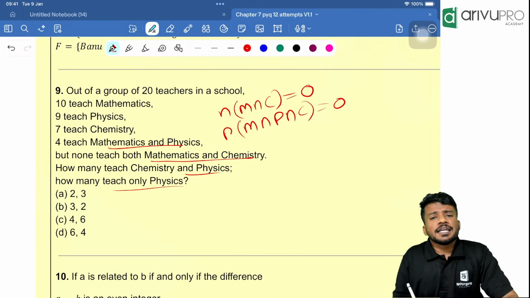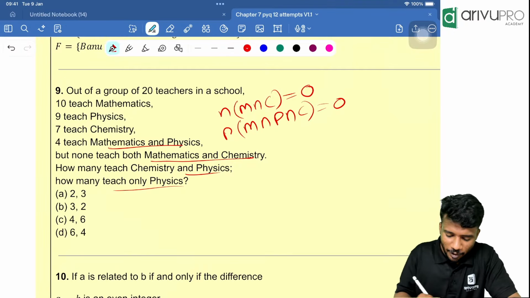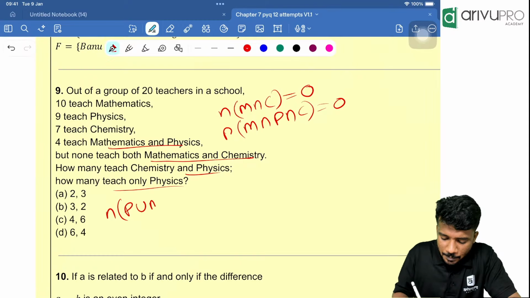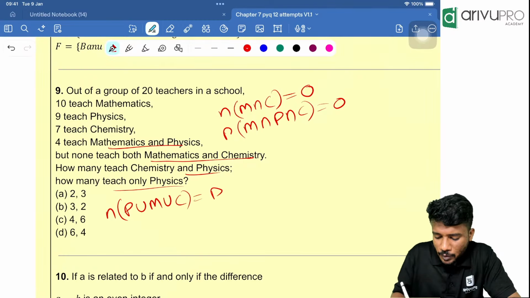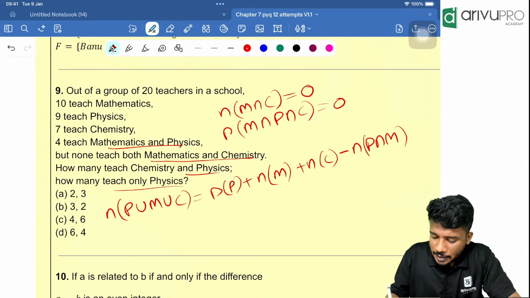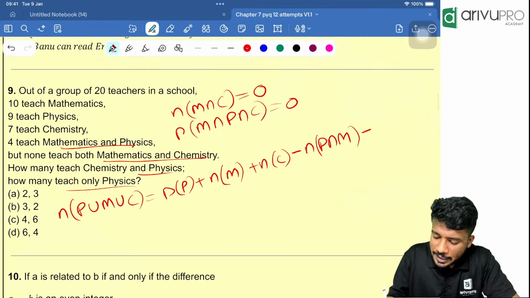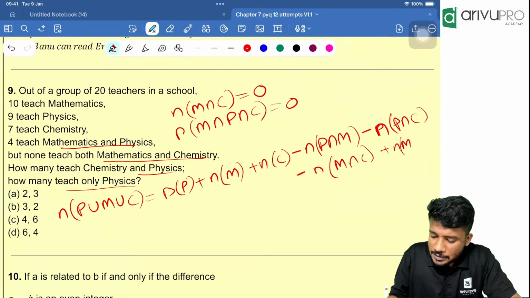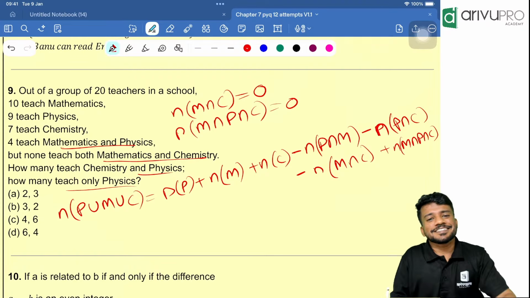Now, next one. How many teach chemistry and physics is the first question. How many teach only physics is the question. People, we will use the normal formula. N of P union M union C, which is equal to what? N of P plus N of maths plus N of chemistry minus N of physics intersection maths. That means teaching both physics and maths, minus N of physics intersection chemistry minus N of maths intersection chemistry plus N of maths intersection physics intersection chemistry. That is teaching all the subjects.